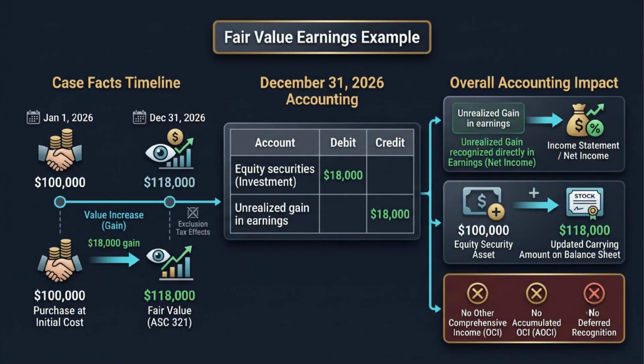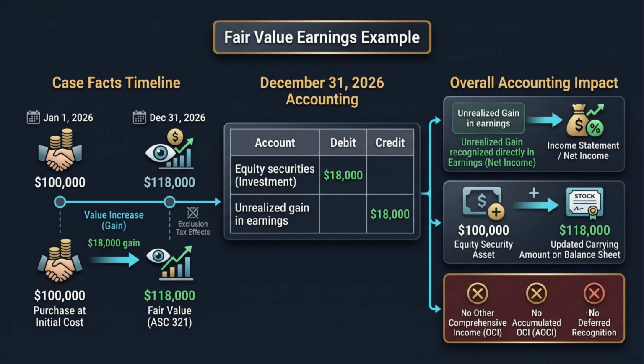Now let us apply the fair value through earnings model with a 2026 example. On January 1st, 2026, an entity purchases an equity security for $100,000. At December 31st, 2026, the fair value is $118,000 and the security has readily determinable fair value. Tax effects are ignored for teaching clarity. The unrealized gain is 118,000 minus 100,000, which equals $18,000.